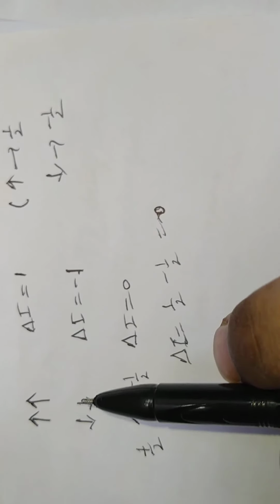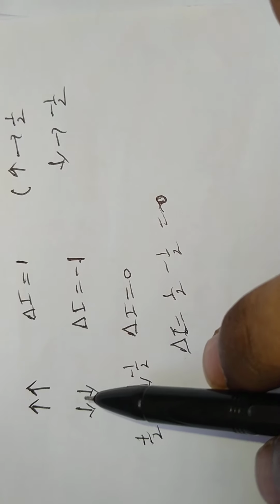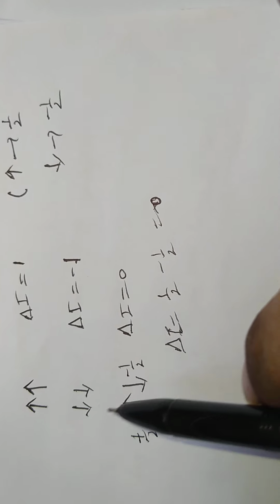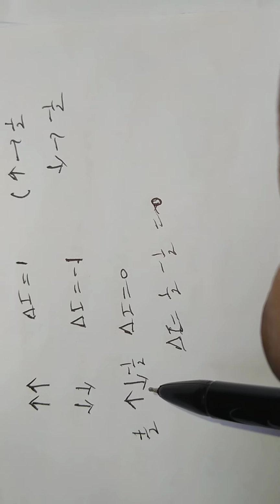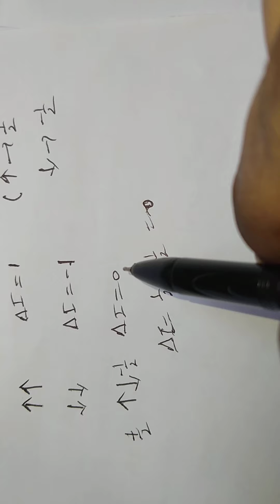In the triplet state, the two spins are parallel. Here the downward direction is parallel, here anti-parallel. In this case minus 1, 1, so 0.